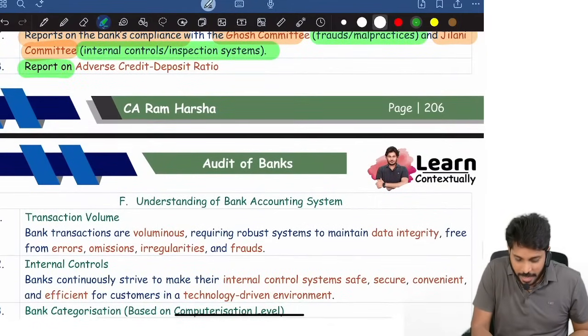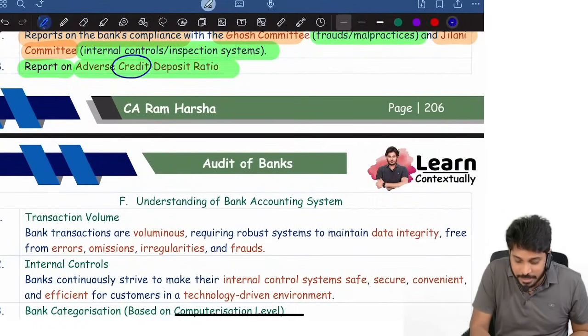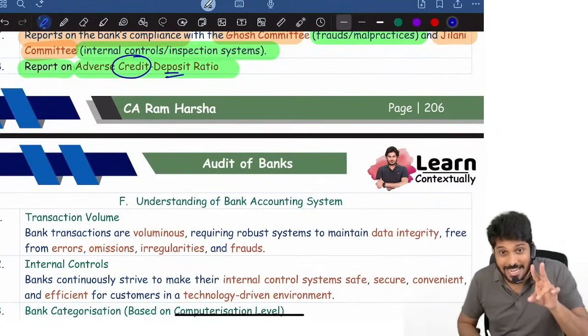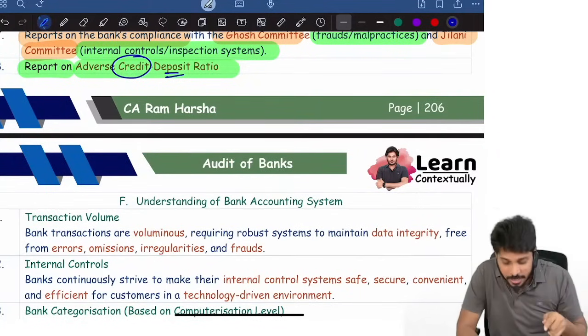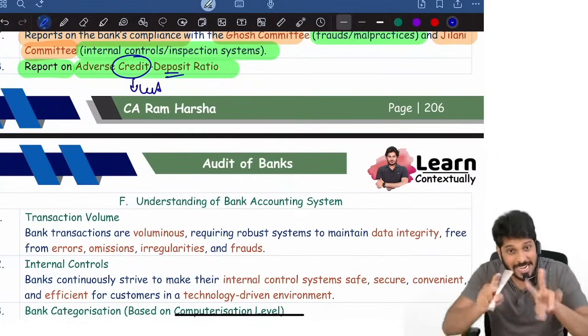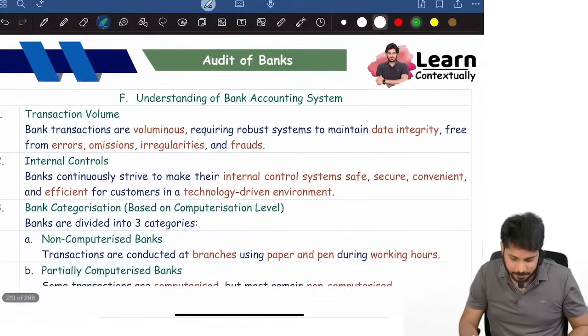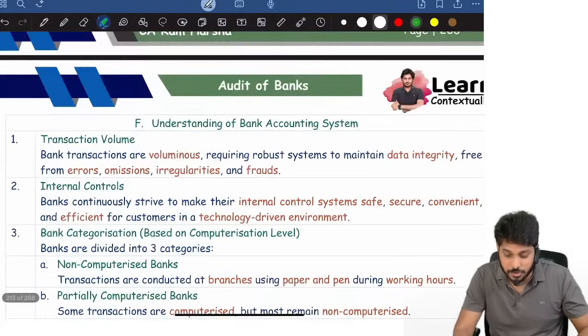And report on adverse credit deposit. Remember, it's a credit deposit, not credit lending. Credit itself means lending, it's a lending deposit ratio. Next up, these are various reports which the auditor has to give.